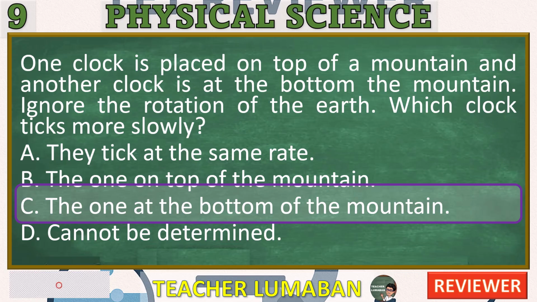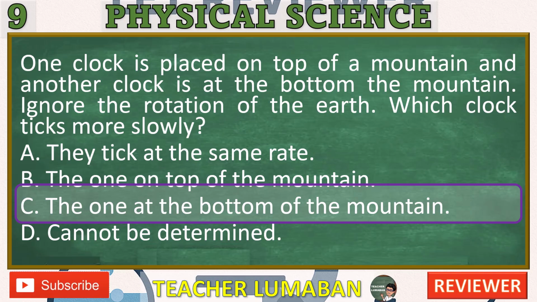Analysis of choices. A. They tick at the same rate. Incorrect, time does not tick at the same rate when clocks are at different gravitational potentials. B. The one on top of the mountain. Incorrect, the clock on top actually ticks faster, not slower, because it is in a weaker gravitational field.